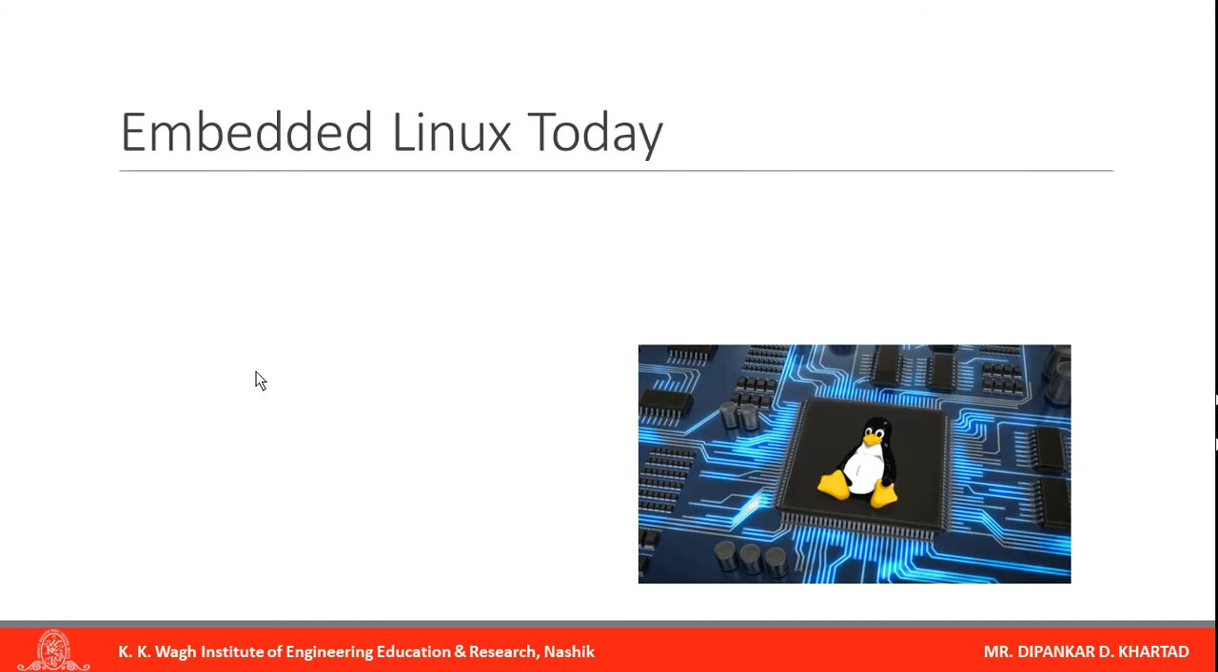Embedded Linux today. If a simple embedded system is there, everyone is using mostly an embedded Linux board. You know there is a famous board, that is Raspberry Pi. That board uses an operating system called Raspbian and others. So you can install Linux Mint or Raspbian, Fedora. You can install them on the Raspberry Pi.